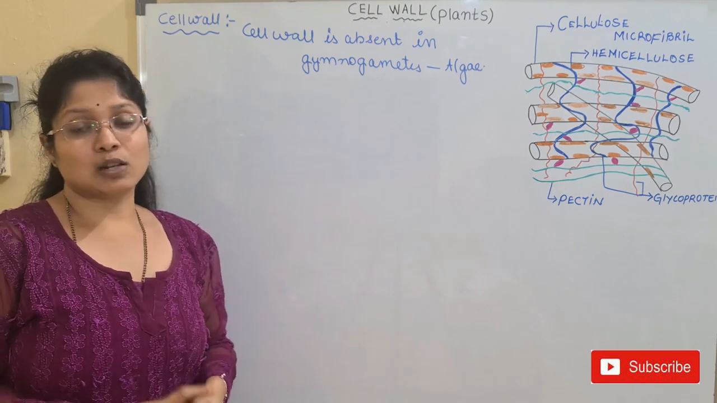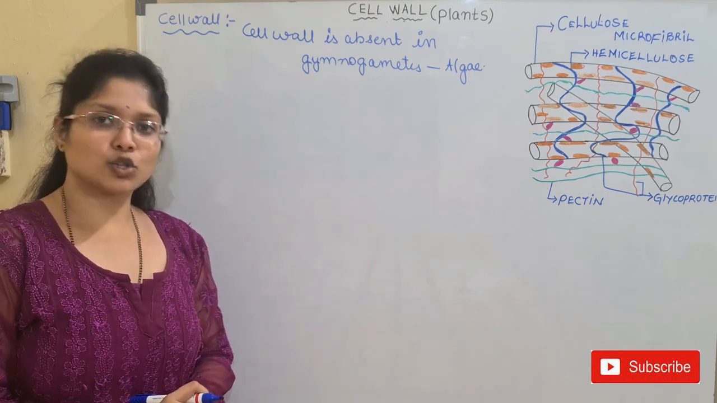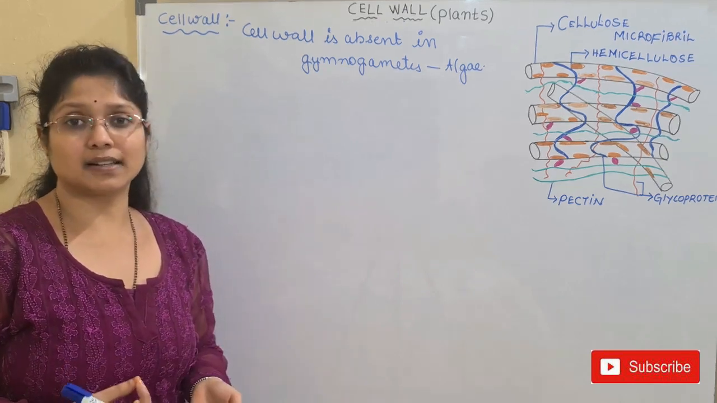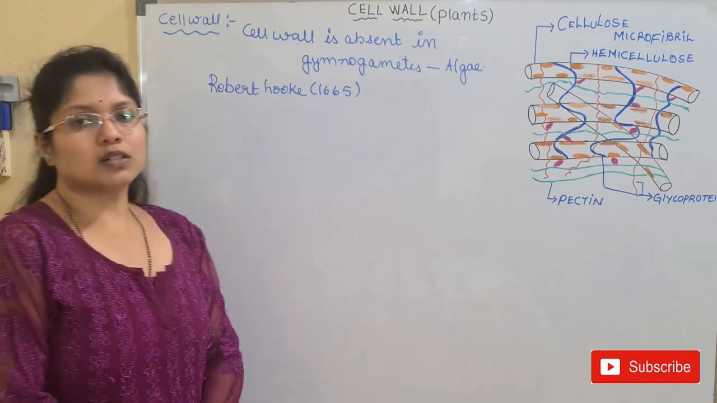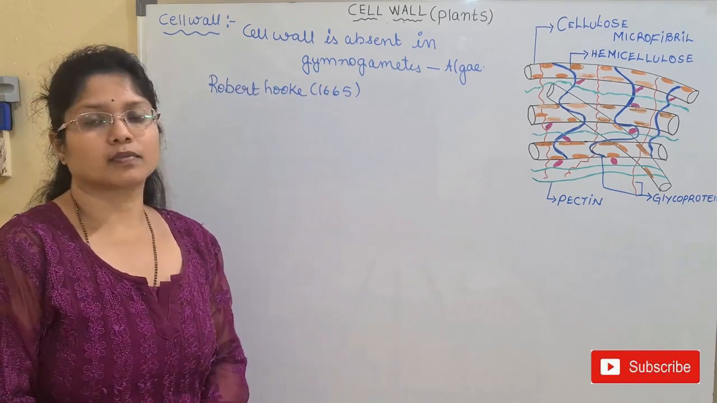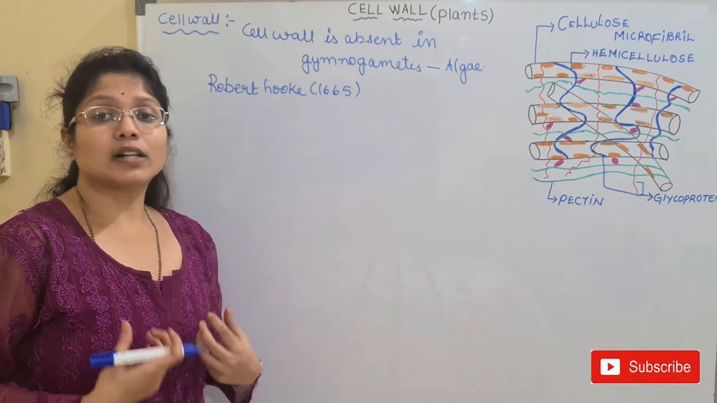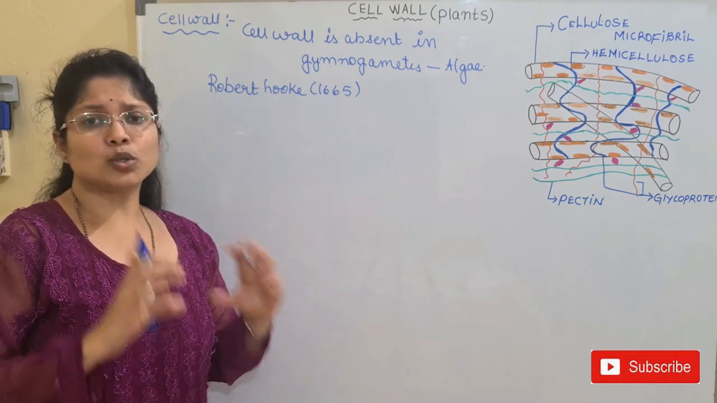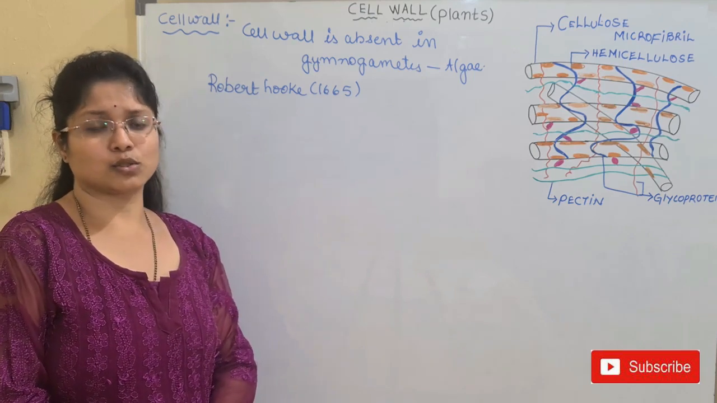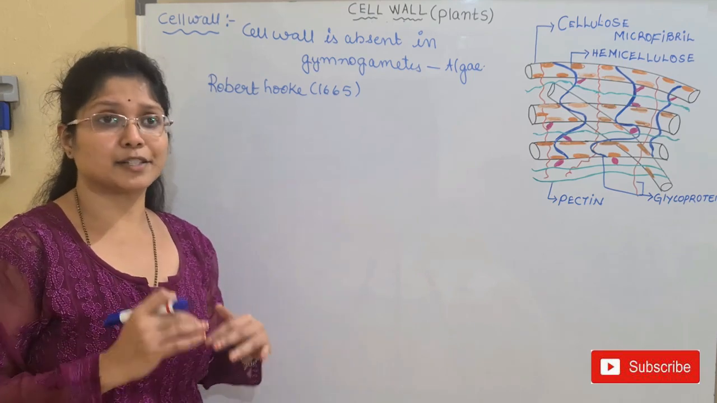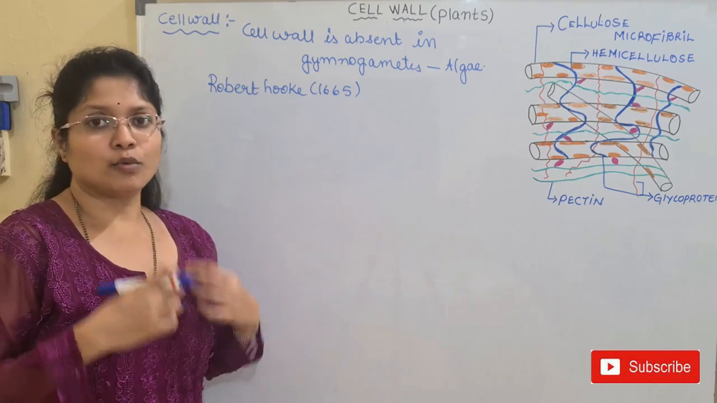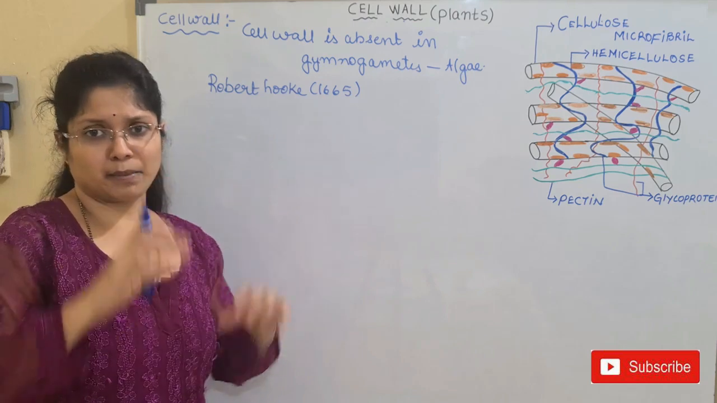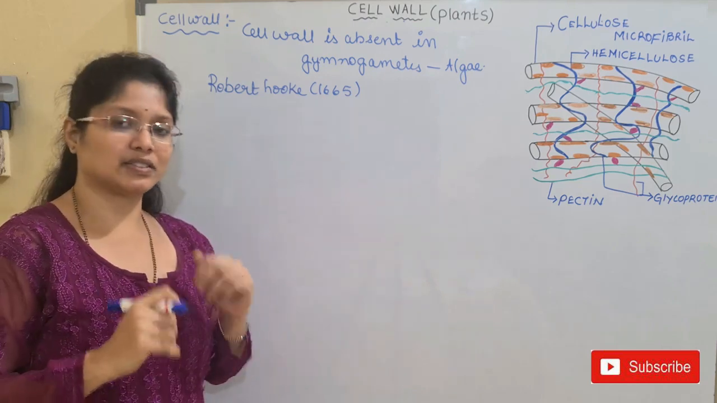For the first time, the cell wall was discovered by the scientist Robert Hooke. Both the cell as well as the cell wall were discovered by Robert Hooke. Coming to the cell wall and its structure: how is the cell wall important for plant life? The cell wall is the external, outermost layer of the plant cell, and it is present above the plasma membrane. We all know the cytoplasm is bounded by a plasma membrane. Above the plasma membrane, we have this cell wall.